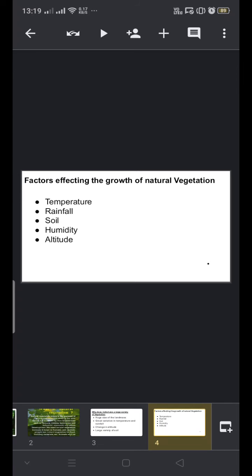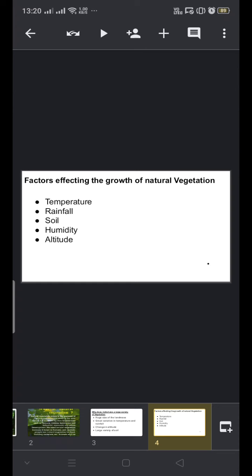Next are the factors which affect natural vegetation. The first is temperature: whatever the temperature is like, that will be the kind of vegetation. Rainfall: areas having heavy rainfall will show a different variety of vegetation, areas which have less rainfall will have a different variety, and the least rainfall will again show a different variety.